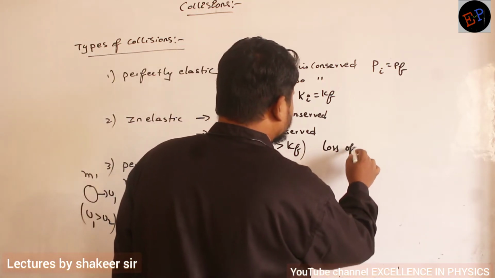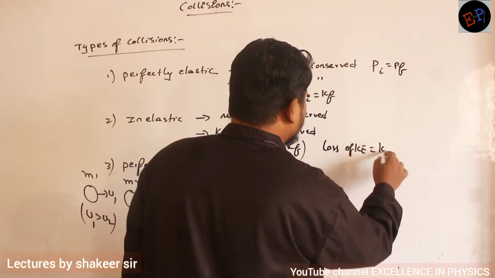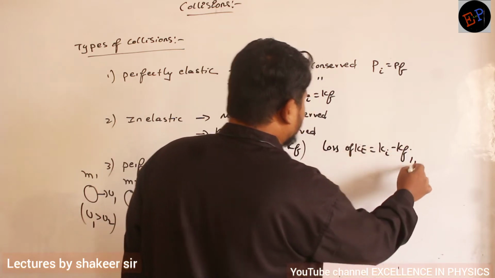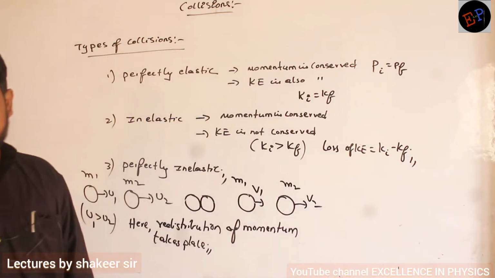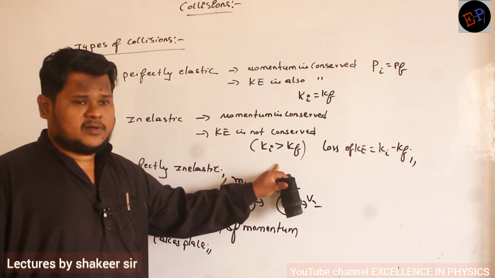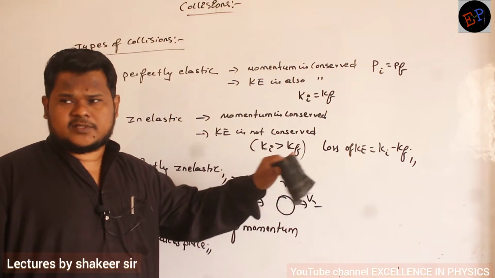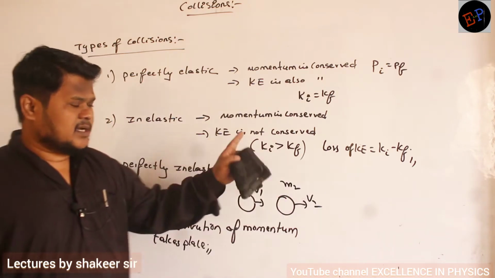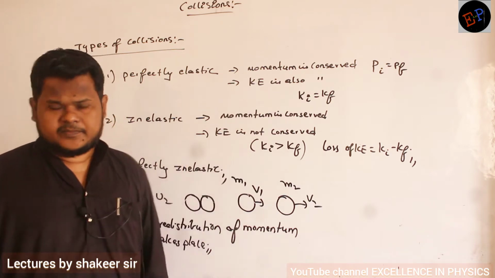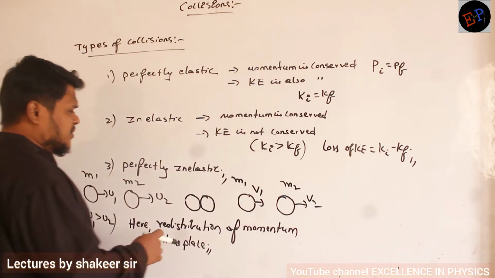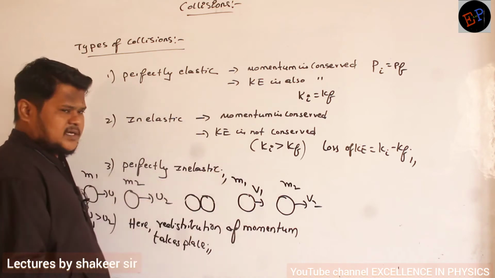The loss of kinetic energy will be how much? K initial minus K final. Some of the kinetic energy will be lost. So this type of collision, what do we call? Inelastic collision. Momentum is always conserved, but kinetic energy is not conserved. Clear? And the third type of collision is called perfectly inelastic collision.